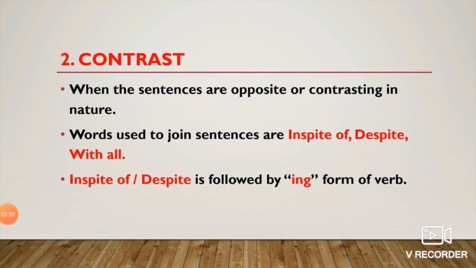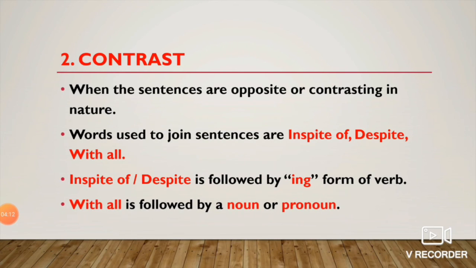Now the first rule regarding use of despite is that we never use of with despite. Another is same as besides, that is it is followed by the ing form of a verb. And with all is always followed by a noun or pronoun.